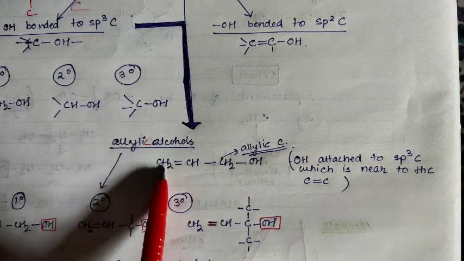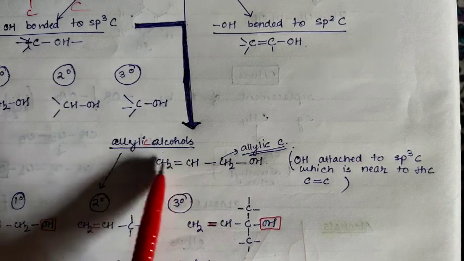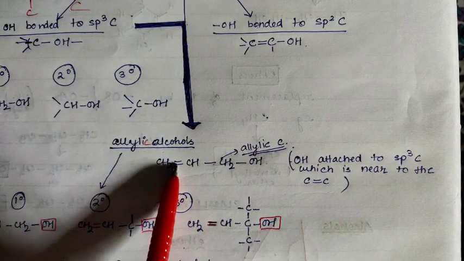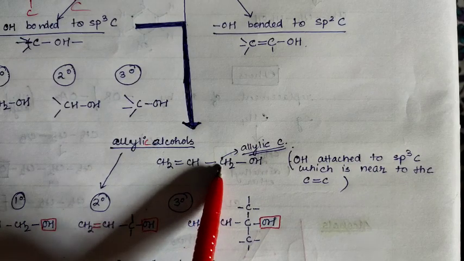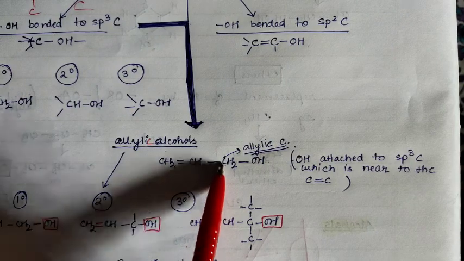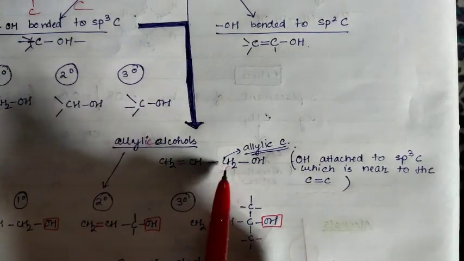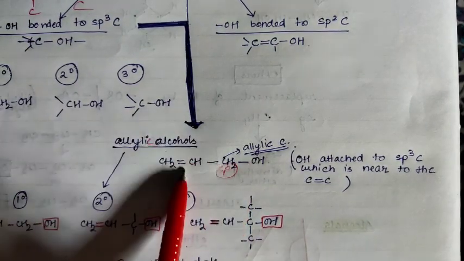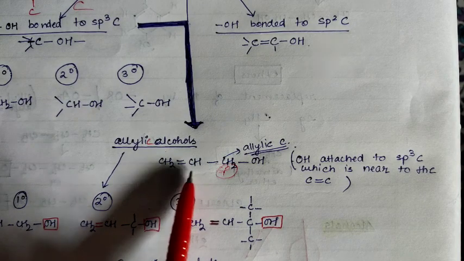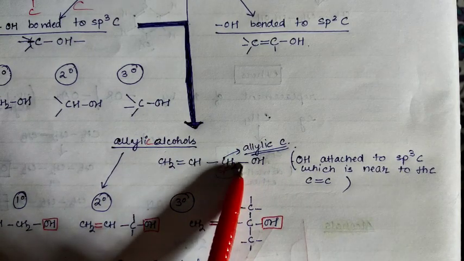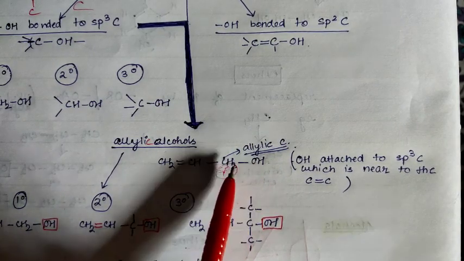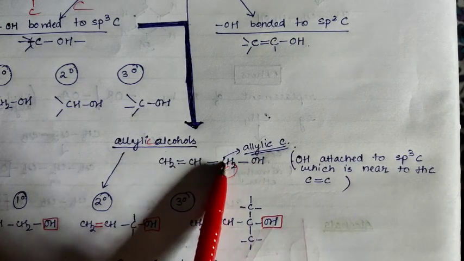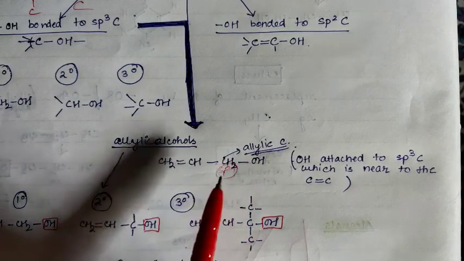This is the double bond. So these 2 carbons are involved in the double bond. The carbon next to this is what? This one. So this is the allylic carbon. When a carbon is adjacent or near, first of all, this has to be sp3. sp3 means single bonds have to be there around it, and it is near to the sp2 bond. So this carbon is called the allylic carbon, and whenever one hydrogen attached to that carbon is replaced by OH, then it is known as the allylic alcohol, clear.